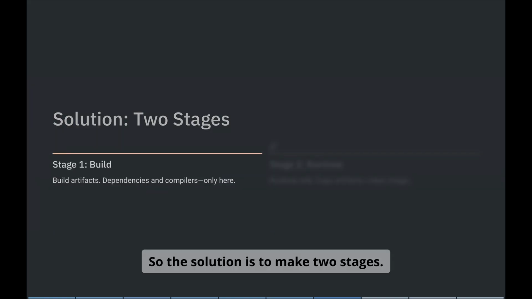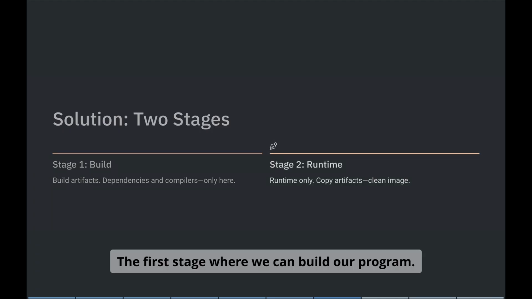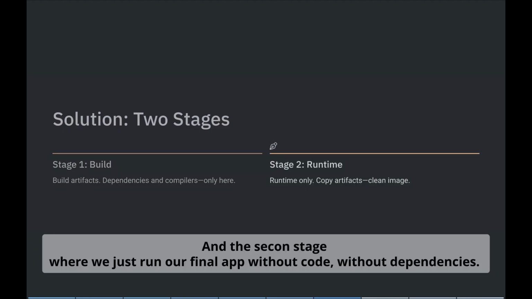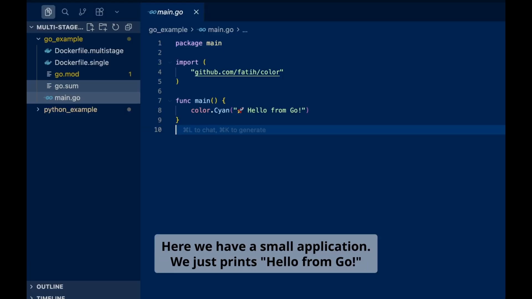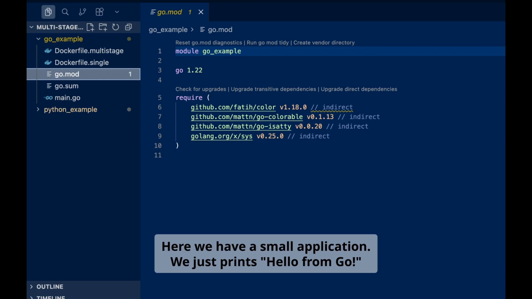So the solution is to make two stages. The first stage where we build our program, and the second stage where we just run our final program without code, without dependencies. So now let's make a small test. Here we have a small application. We just print hello from Go.